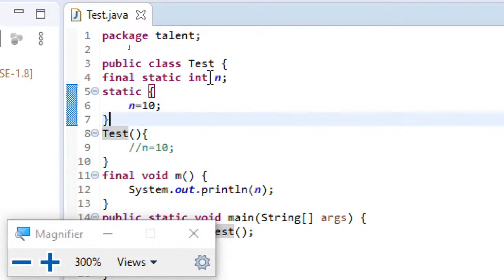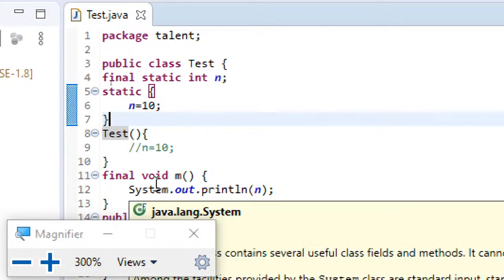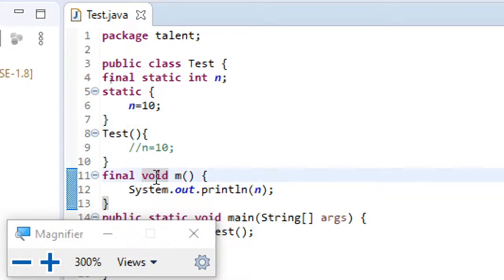Similarly, a normal final variable without a constructor, trying to initialize that variable within a method, is another way of asking. That also you should remember: final variables can only be initialized in the constructor, not in normal methods. These are the points you need to remember. Constructor can never be declared final. This point also should be remembered. So these are the uses of final.